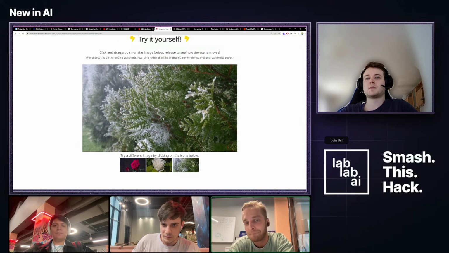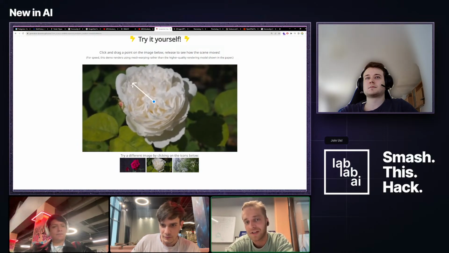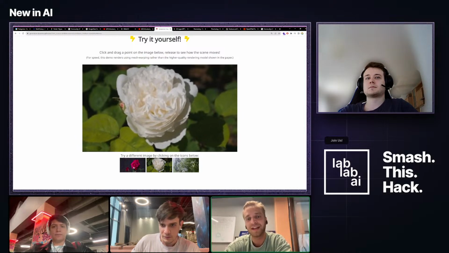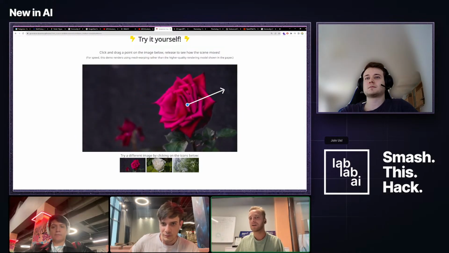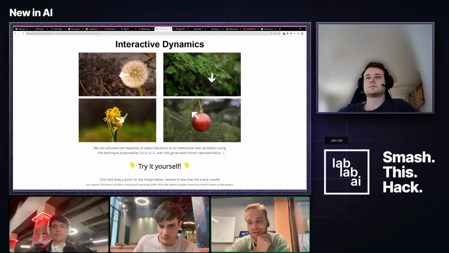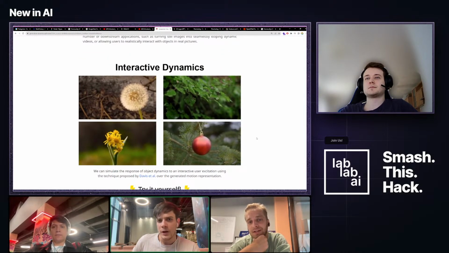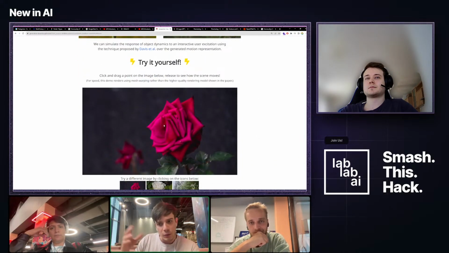I think this will have a lot of implications. The use case here is very unclear, but from this they can figure out which parts move together and what gets influenced by what based on only a picture. So I think that's a very interesting breakthrough, actually. Also, I have a question here. Can you only move the biggest item that you find, or can you move everything in the picture?